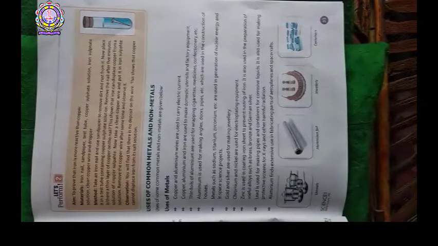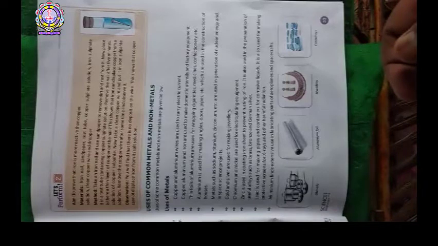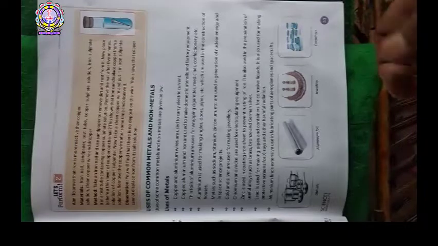Next point is gold and silver are used for making jewelry. You can see in your houses many jewelries are made up of gold and silver. There is wide use of gold and silver to make jewelry.